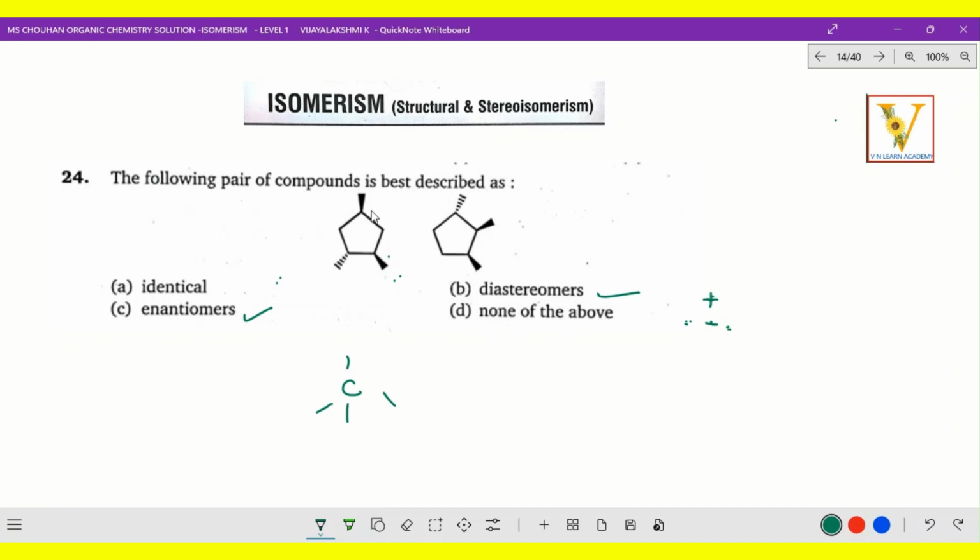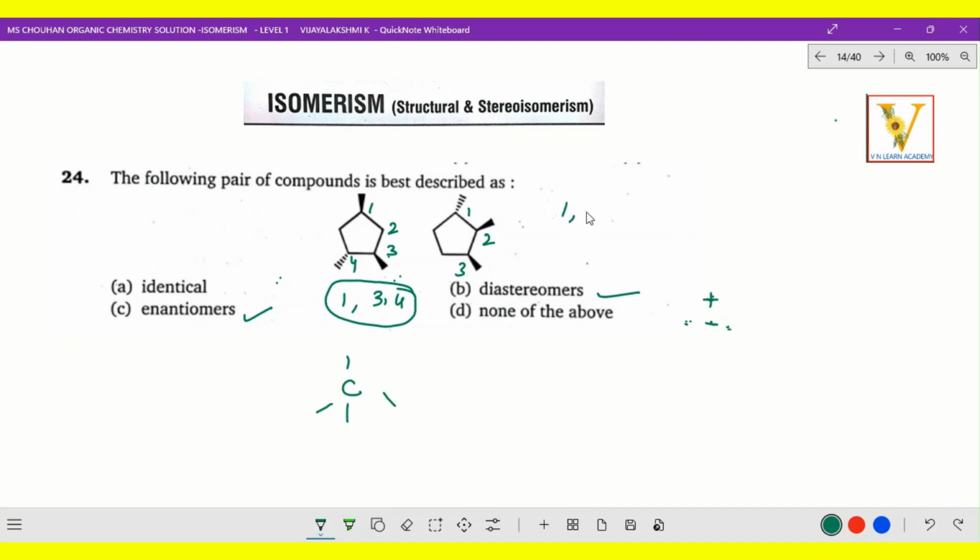Yes. Now let us check how it is arranged. This is the first carbon, second carbon, third carbon, and fourth carbon. So 1, 3, 4 have chiral carbons, and wedge and dash have changed. The same way here 1, 2, 3.